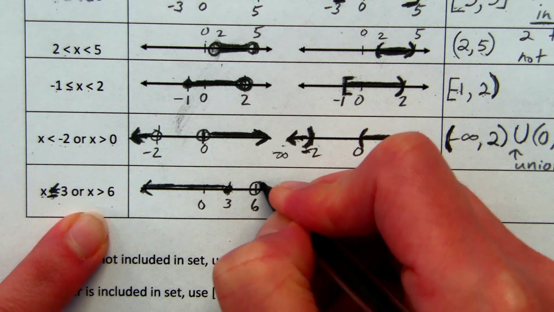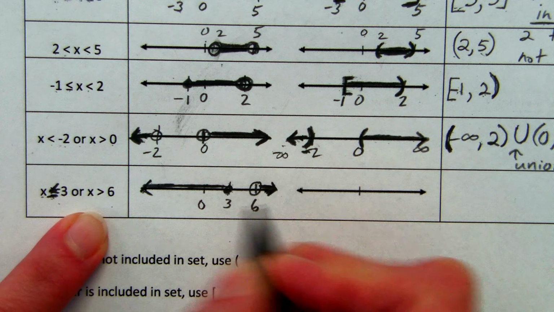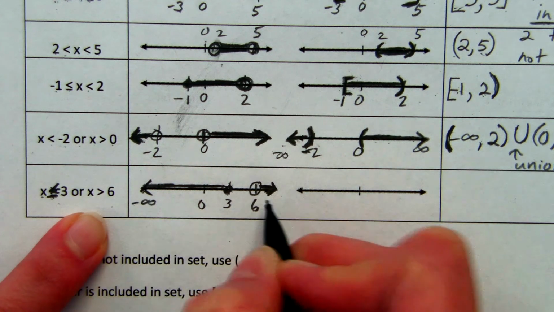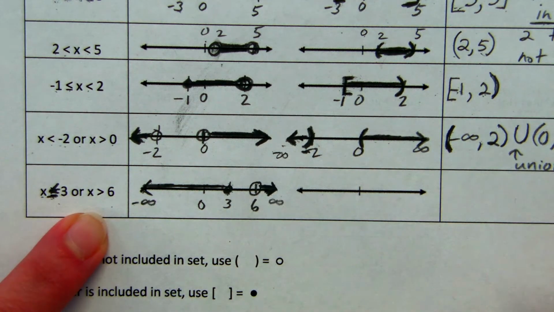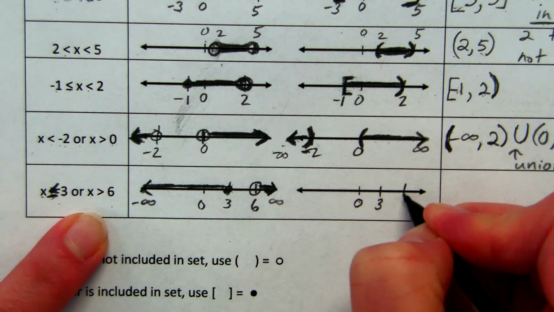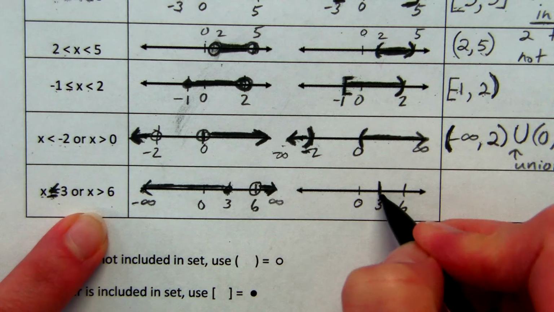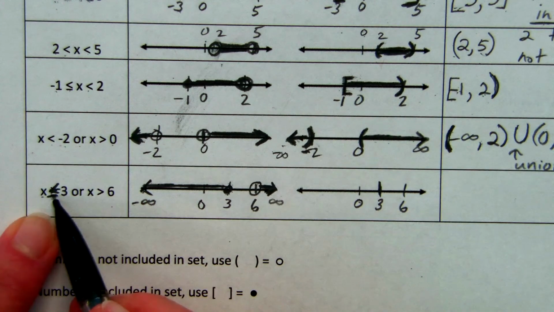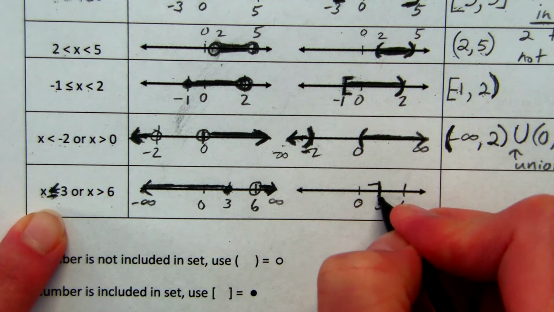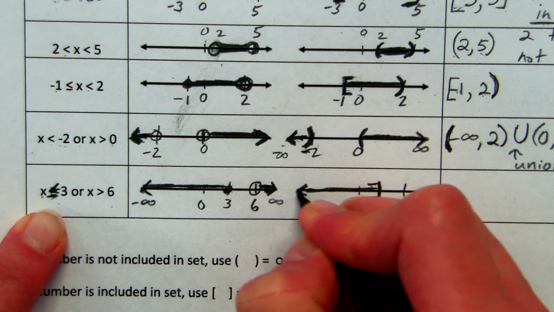So I'd have an open point here with an arrow going off forever. So on this end, negative infinity. On this end, infinity. And then you do something very similar with our new notation. We're just using a parentheses and a bracket. So for the 3, because the 3 was included and did have that equal to bar, I would use a square bracket at 3 and make my arrow.